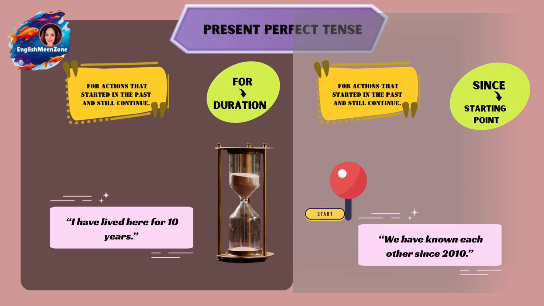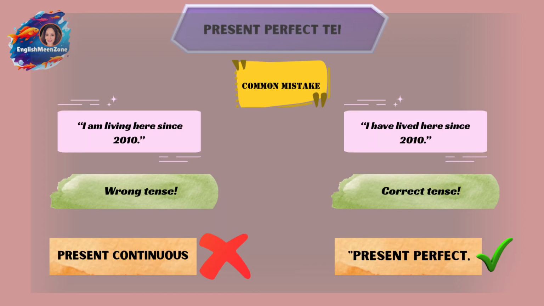Now do you say I'm living here since 2010? No, you do not say that. I am living is present continuous, and you cannot use that with since, because for and since you usually use with the perfect tenses. So for is used for duration when you're giving the number, like 4, 10, 8, 6, whatever. And since is used for the starting point.